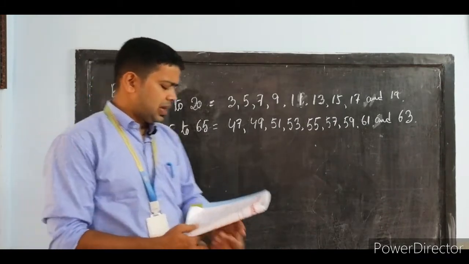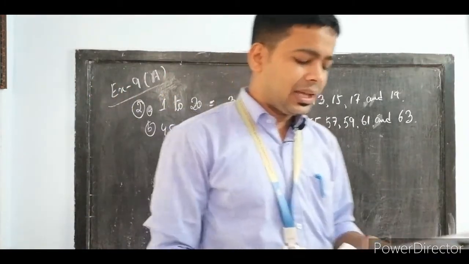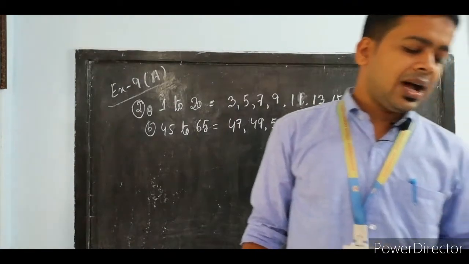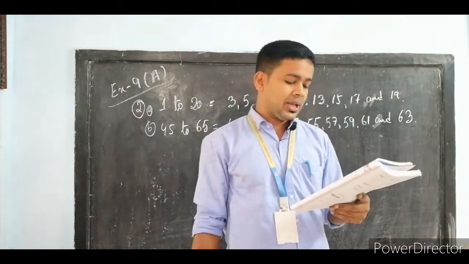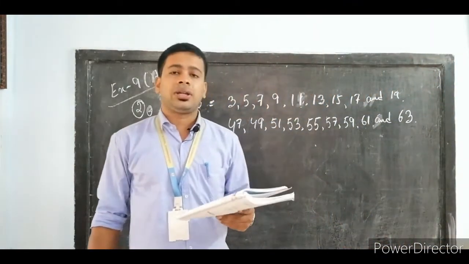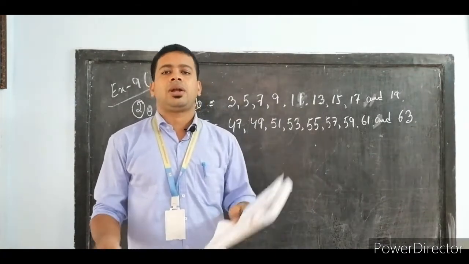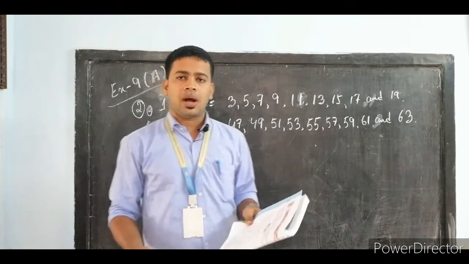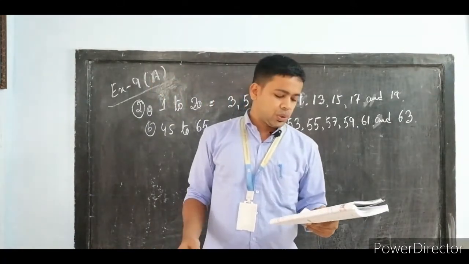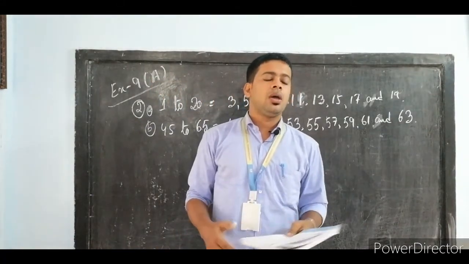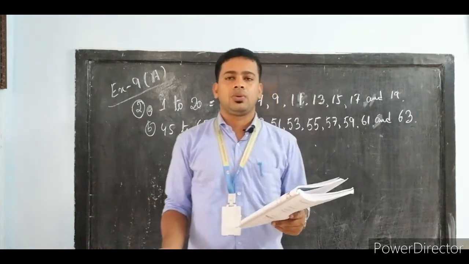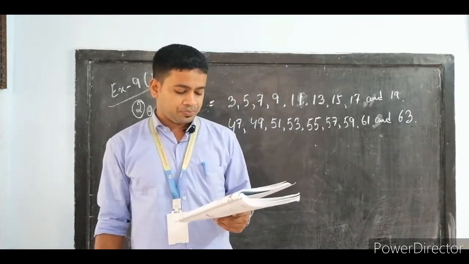Now question number 3, circle the even numbers and tick the odd numbers. Since we have already discussed what is an even number and what is an odd number, you can do it. Question number 3 will be your homework. You will do it at your home.